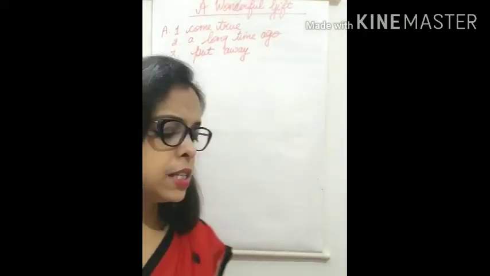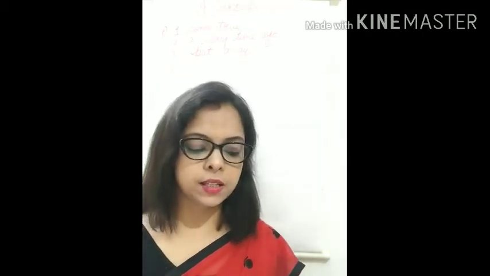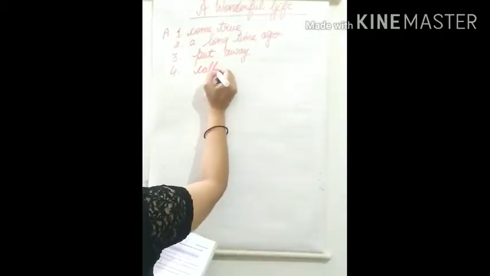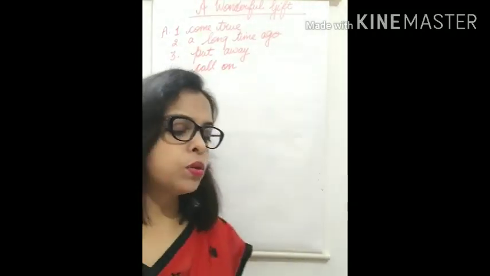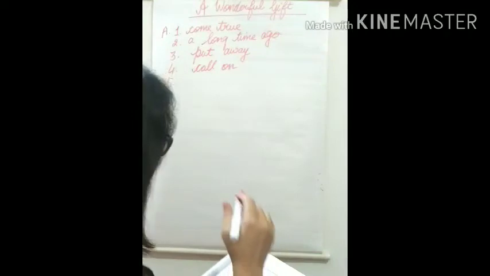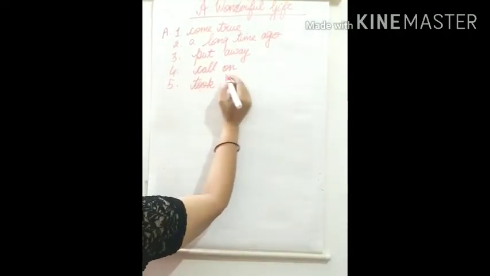Fourth is we can certainly visit them, but first let's make sure they are home. Now visit, or we can also use in place of visit we can use call on. Call on also means to visit. So we can certainly call on them. Who looked after your pet when all of you were away? Looked after means took care of. So in place of look after, you can write took care of.